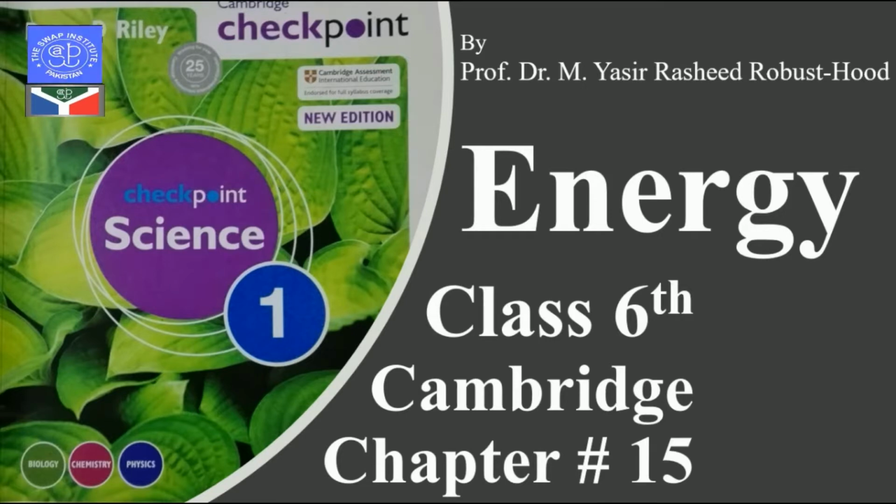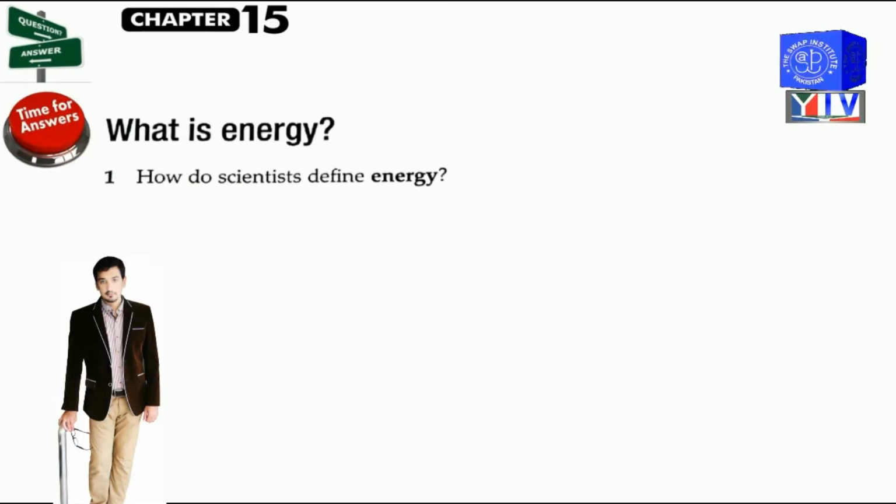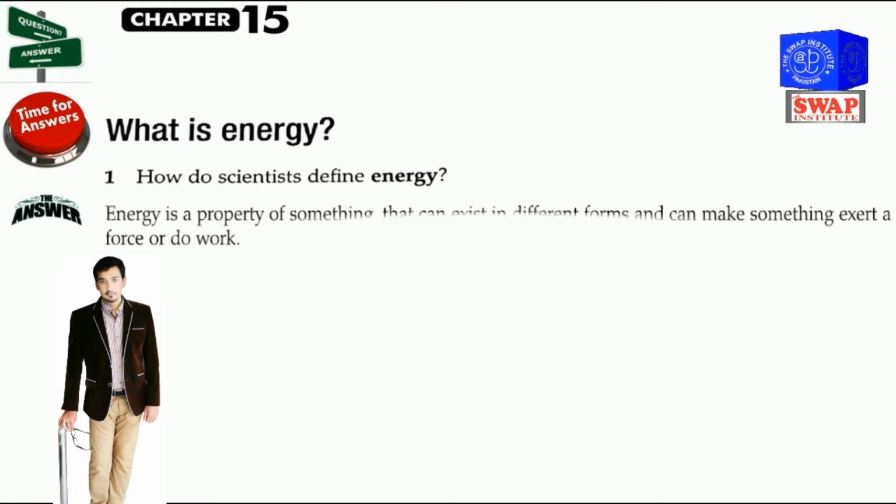Today our topic is energy. Chapter number 15 from Cambridge Checkpoint for grade 6. Chapter 15 question answers. What is energy? How do scientists define energy? The answer of this question is: energy is a property of something that can exist in different forms and make something exert a force or do work.